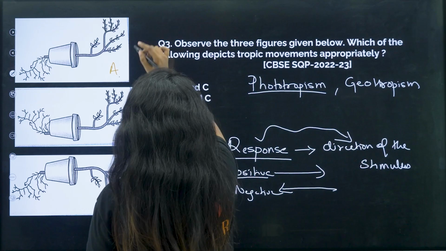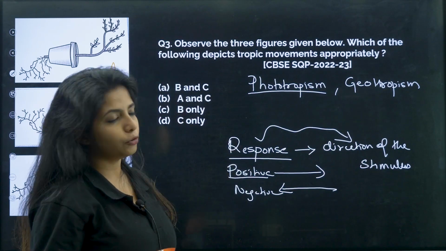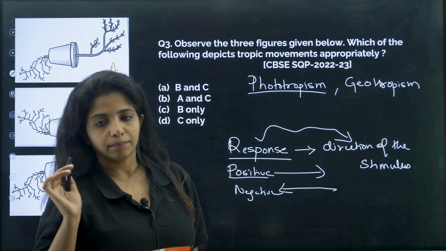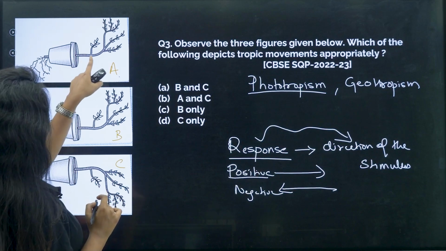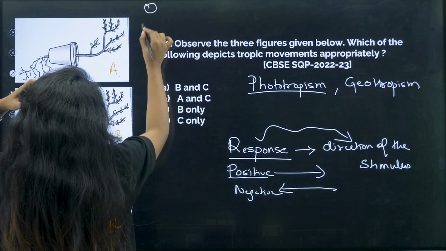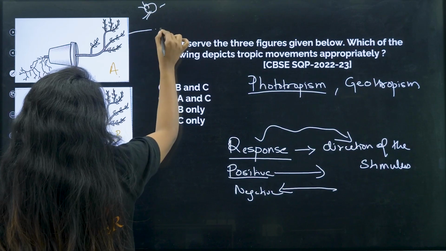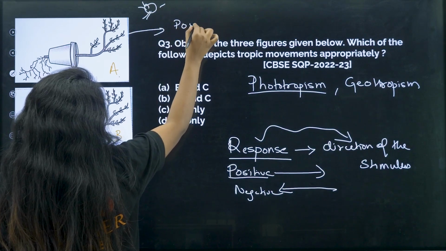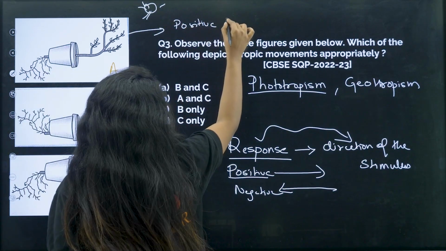Here, since there is no sun, I cannot say it is basically phototropism, but still, let's assume. So over here, you see the shoots are moving upwards. The shoot is moving upwards. So up usually you have sun, and if it is moving towards that, that means it is positive phototropism.